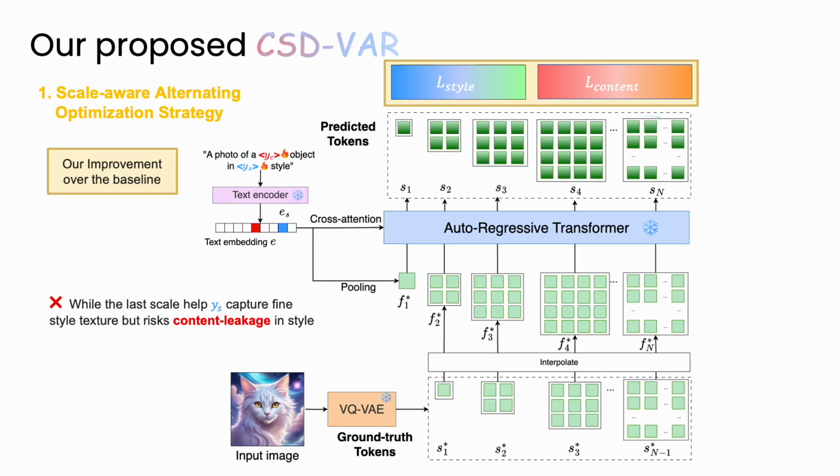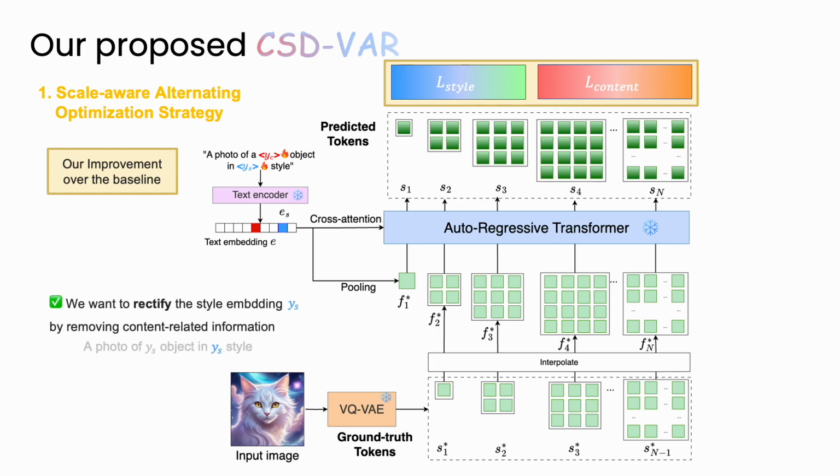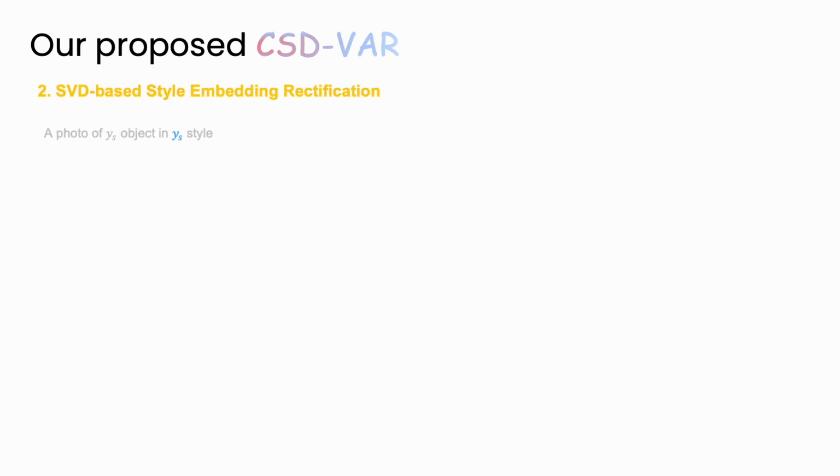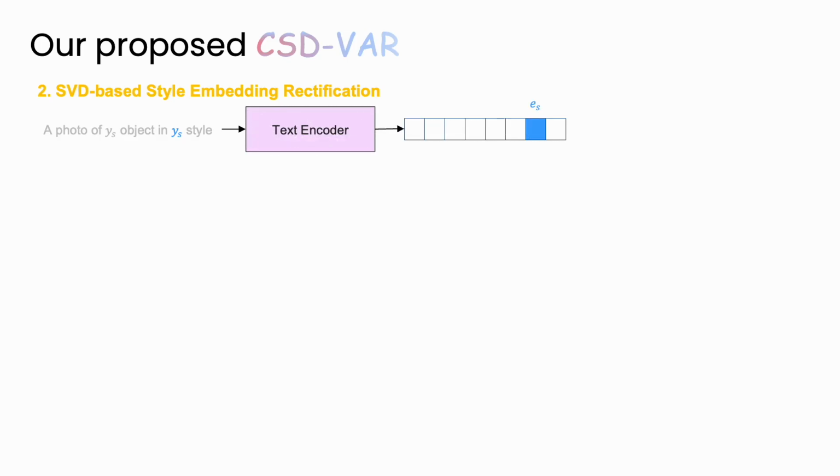Even though the last scale can help style embeddings capture fine style attributes, it also risks content leakage into style. Therefore, we tackle this problem with our proposed SVD-based style embedding rectification. The idea is to remove content-related directions from the style embedding. Particularly, first, encode the prompt and take the style token output from the text encoder as the style embedding E_S.